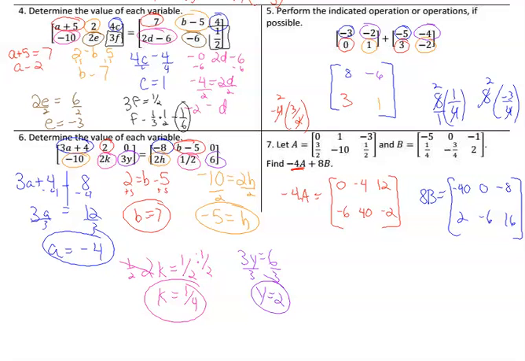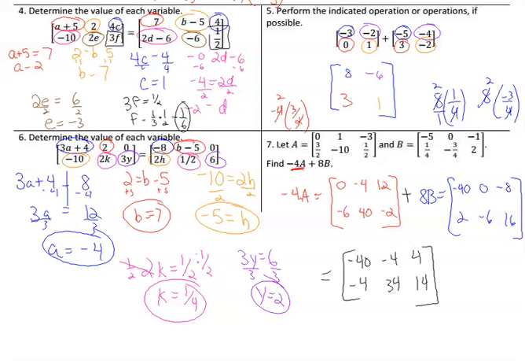And now to get our answer, we want to take and add these two together. So our final answer is going to be 0 plus negative 40, which is negative 40. Negative 4 plus 0 is negative 4. 12 plus negative 8 is 4. And we finish the top row, so we repeat with the bottom row. Negative 6 plus 2 is negative 4. 40 plus negative 6 is 34. And negative 2 plus 16 is 14. So we end up with the final matrix that's negative 40, negative 4, and 4 on top, negative 4, 34, and 14 on the bottom. And we're through with the front side.